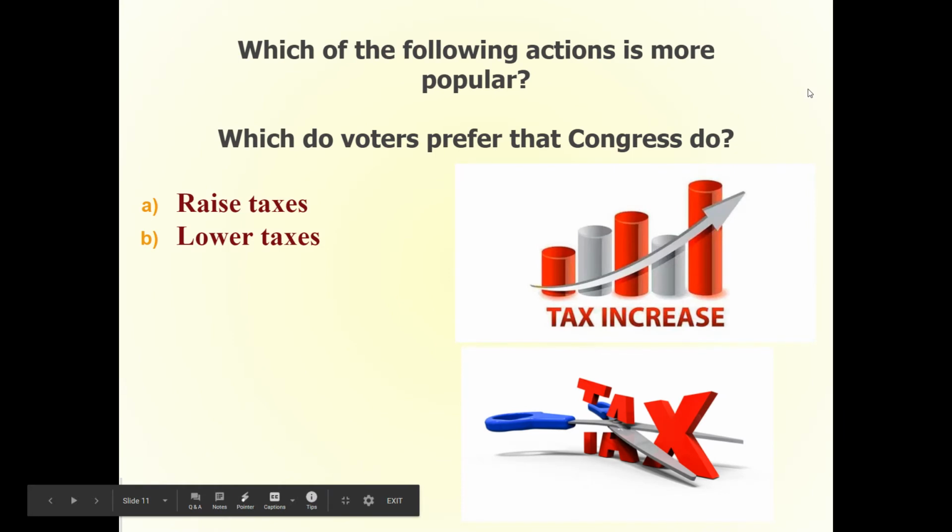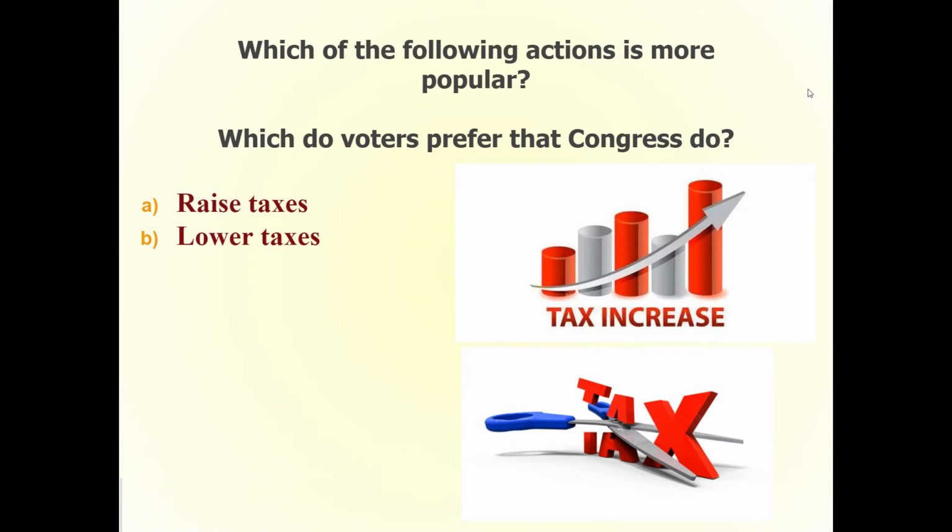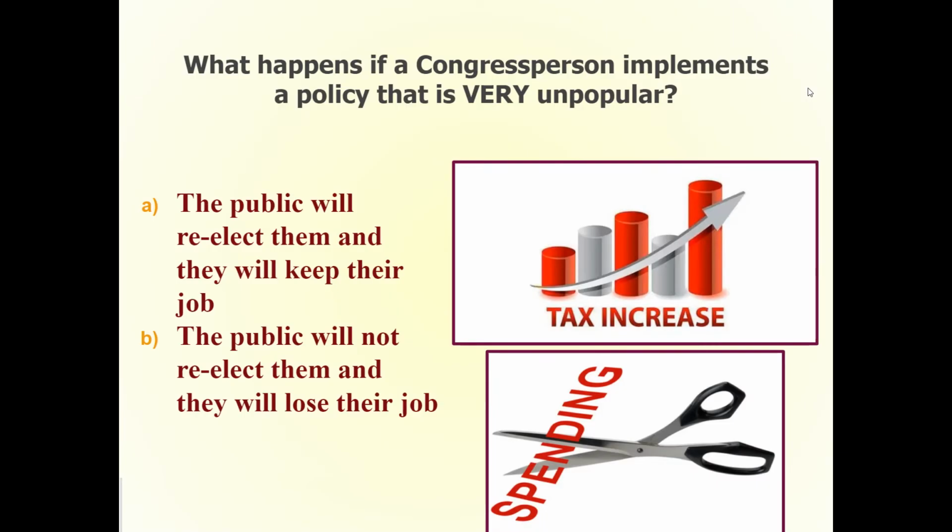Which of the following actions is more popular? Which do voters prefer that Congress do? Raise taxes or lower taxes? What happens if a congressperson implements a policy that is very unpopular? The public will re-elect them and they will keep their job. The public will not re-elect them and they will lose their job.